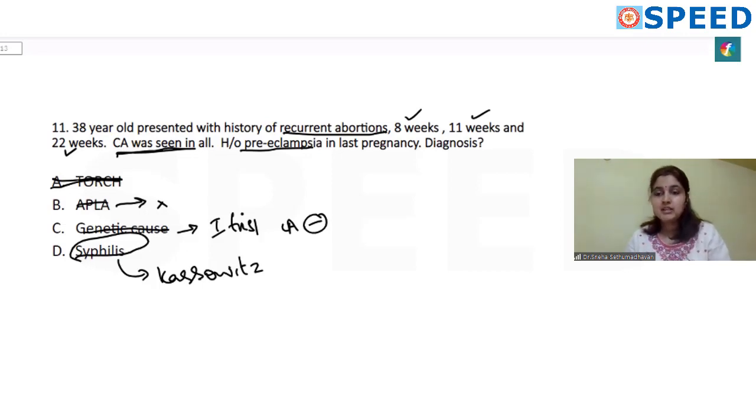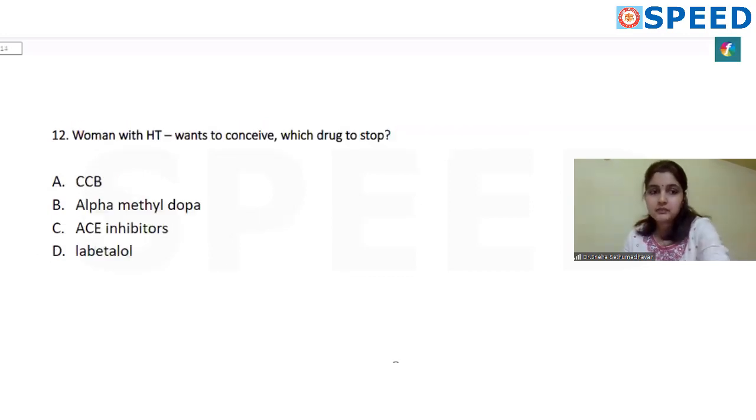First will be 8 weeks and then the second was a little later at 11 weeks and the third was at 22 weeks. And since it's an infection, it does not cause sudden death of the fetus unless it has progressed for a very long time and is affecting the fetus. And preeclampsia, again, syphilis causes placentomegaly because of inflammatory changes, and this can lead to preeclampsia. So in this case, syphilis will be the best option.